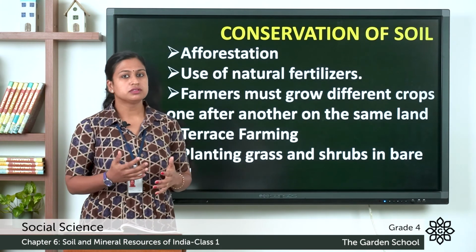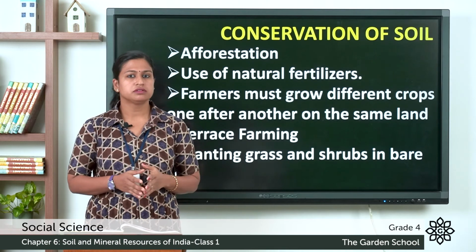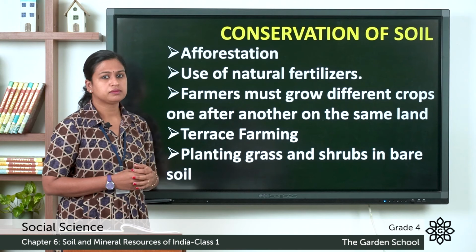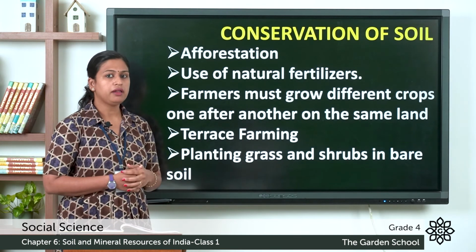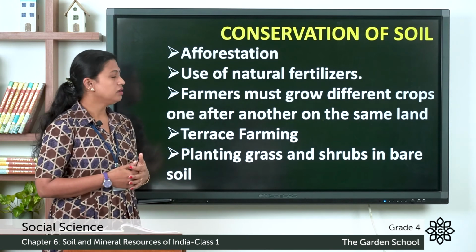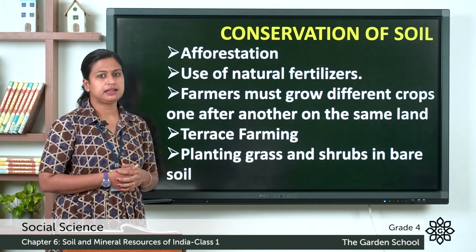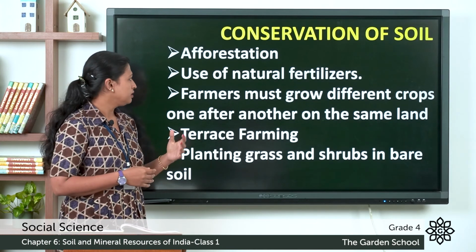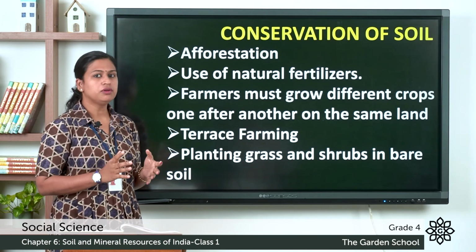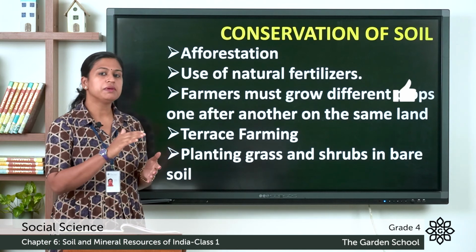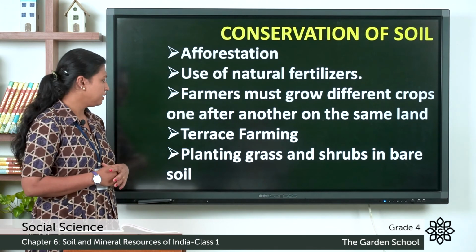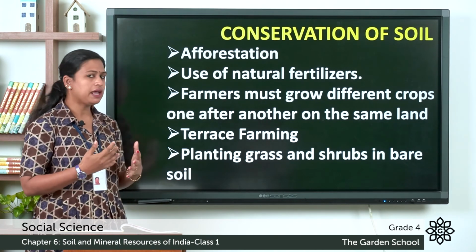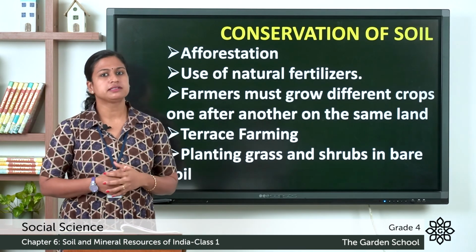Now we all know that soil is very important for all of us. So we should conserve soil. These are the steps to do so. Afforestation means planting more and more trees. Second, the use of natural fertilizers like cow dung or compost instead of chemical fertilizers. Third one, farmers must grow different crops on the same land to maintain the fertility of the soil. Then we have terrace farming practice in the hilly areas, and planting grass and shrubs on bare soil also helps